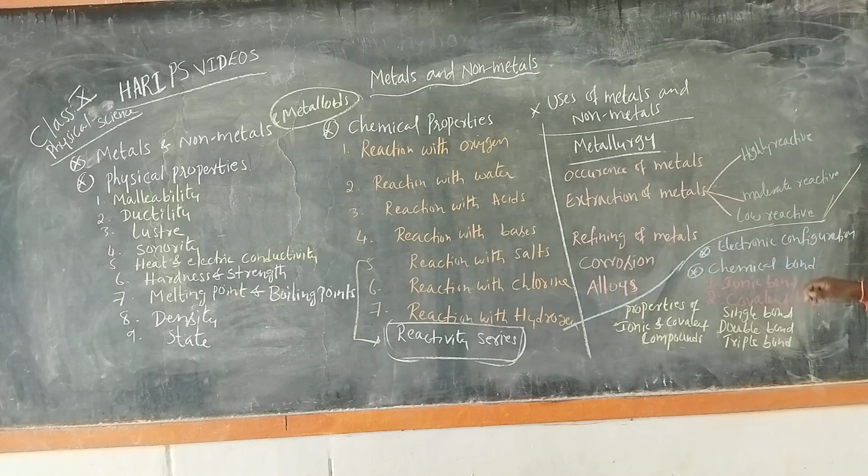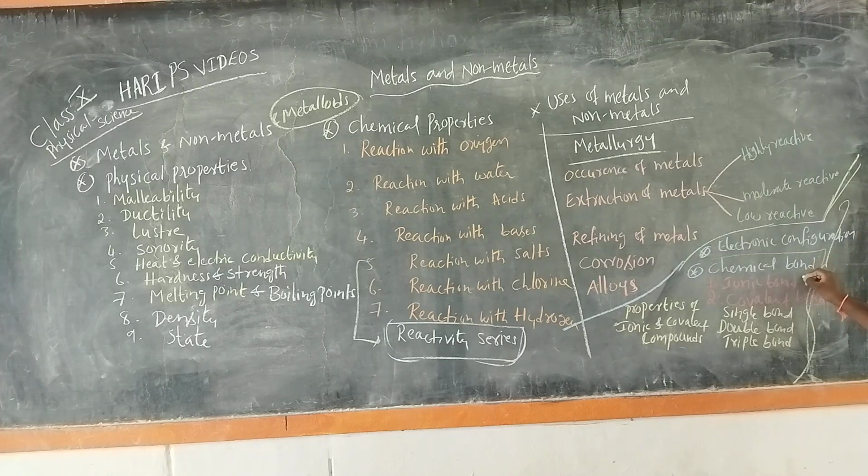Together, the complete topic includes electronic configuration, that is, how the electrons are filled in metals and non-metals. Then there is a very important concept, chemical bonding. Here we discuss two different bonds, the ionic bond and the covalent bond, and some other bond, the hydrogen bond.